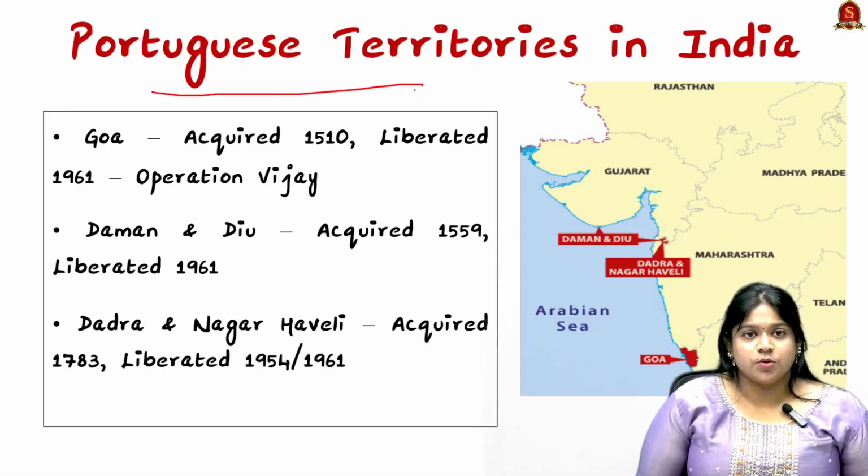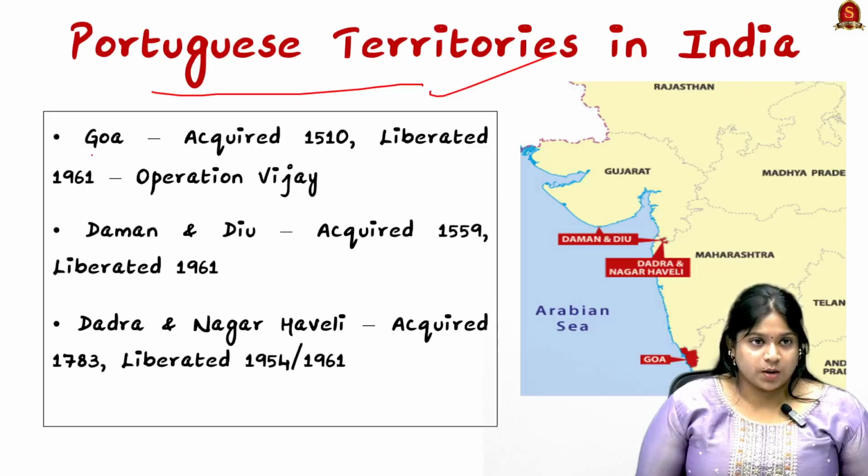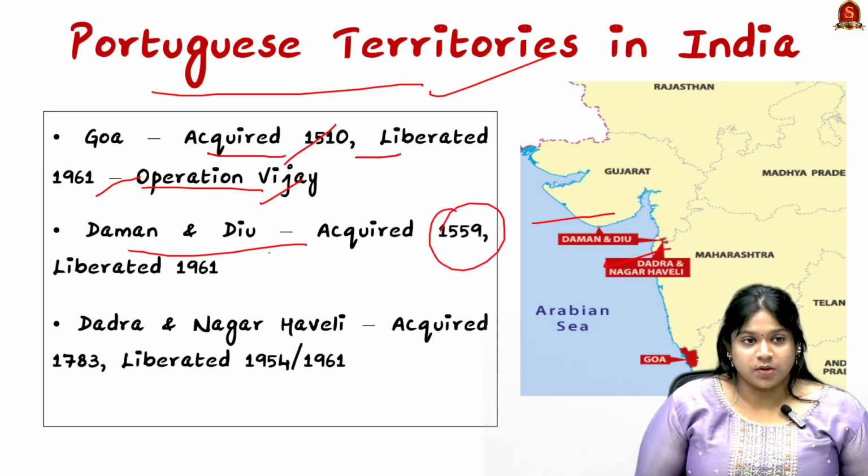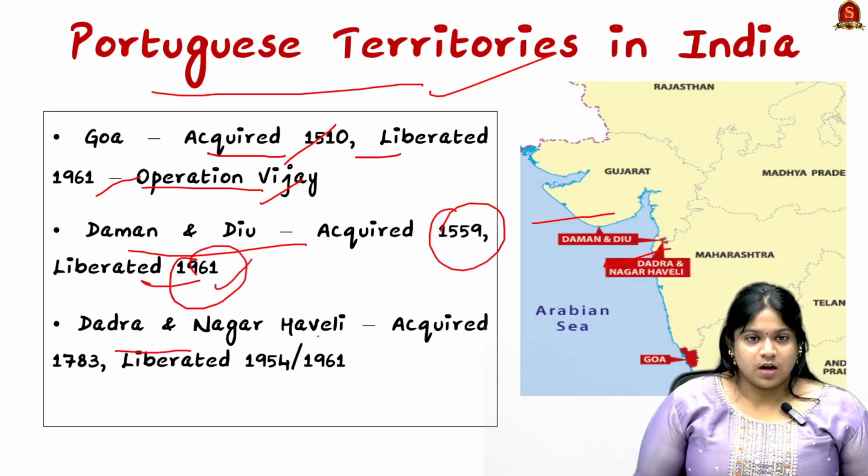Now, looking into the Portuguese territories in India, historically, the Portuguese acquired Goa, Daman and Diu, and Dadra and Nagar Haveli. Goa was acquired in 1510 and liberated in 1961 through Operation Vijay. Daman and Diu was acquired in 1559 and liberated in 1961. Dadra and Nagar Haveli was acquired in 1783 and liberated during 1954 to 1961.